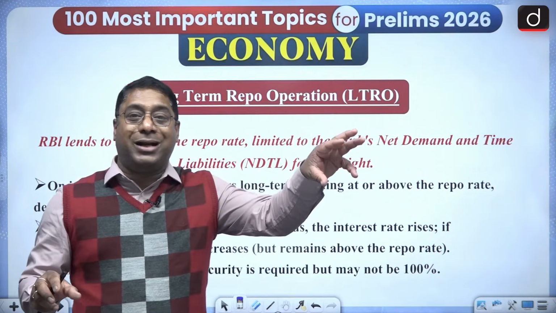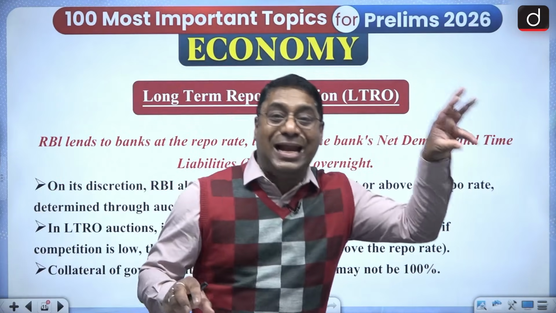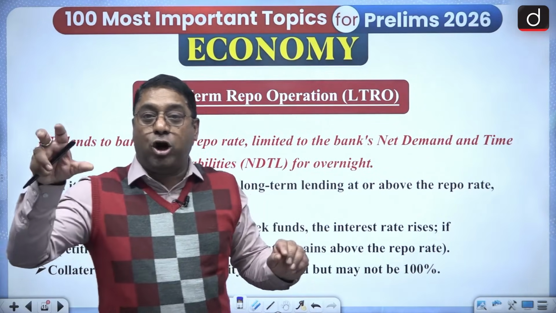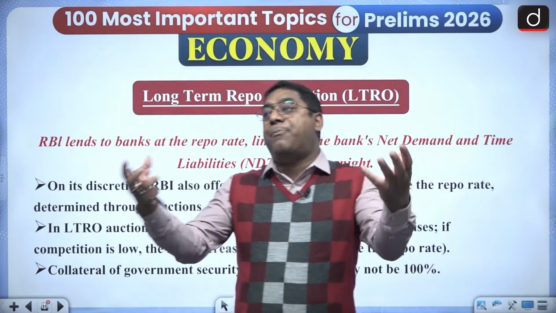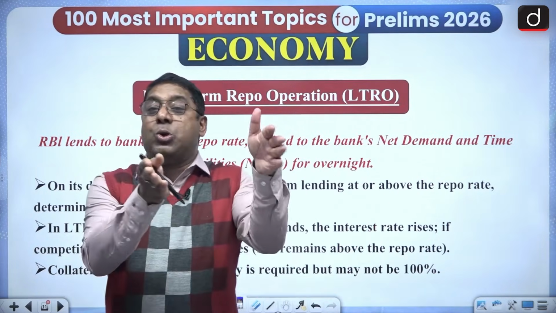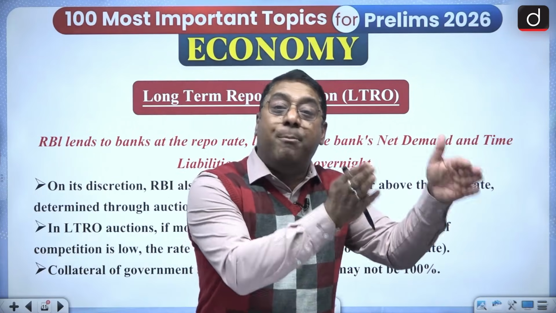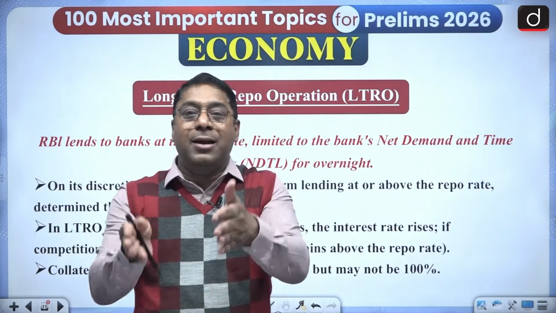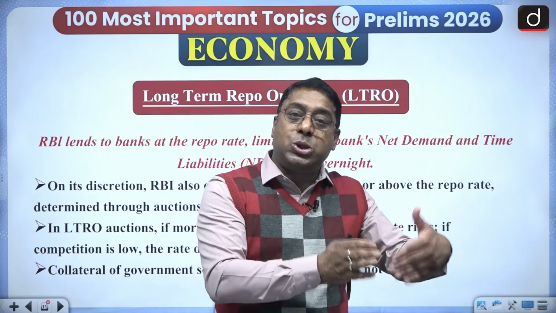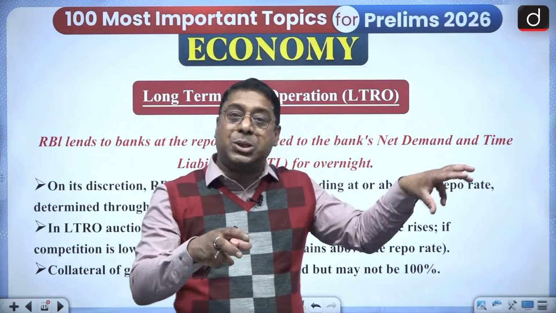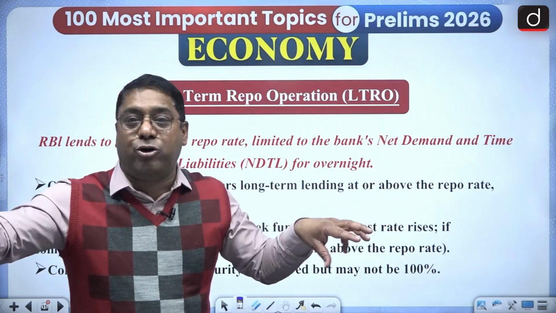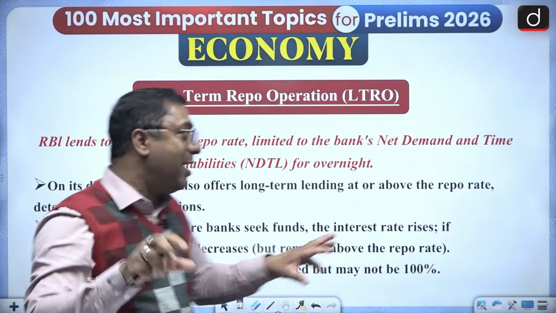In open market operations, I talked about LDF OMO and outright OMO. Why is LDF OMO a part of open market operations? Because open market operation talks about buying or selling, and LDF also talks about buying or selling. But here there are two transactions, and in outright open market operation there is only one transaction.